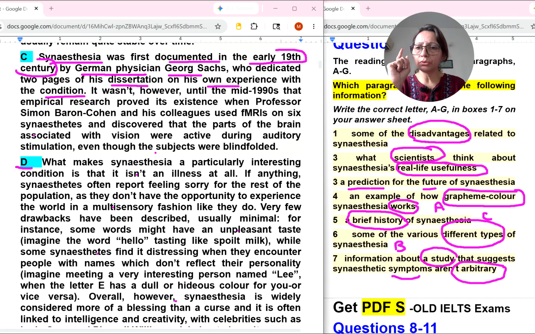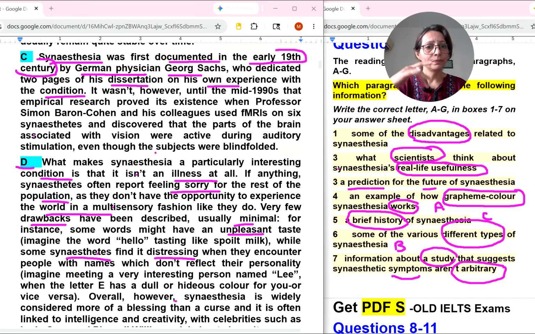Now coming to D number paragraph: what makes synesthesia a particularly interesting condition is that it isn't an illness at all. If anything, synesthetes often report feeling sorry for the rest of the population, as they don't have the opportunity to experience the world in a multisensory fashion like they do. Very few drawbacks have been described, usually minimal. For instance, some words might have an unpleasant taste. While some synesthetes find it distressing, all these words are denoting negative points, disadvantages relating to synesthesia. So the writer has started, very few drawbacks have been described.